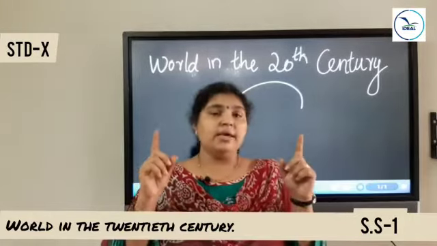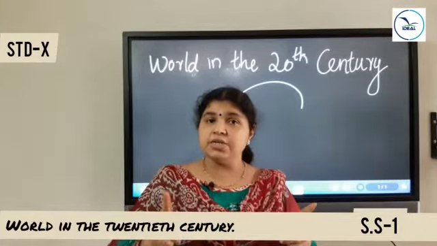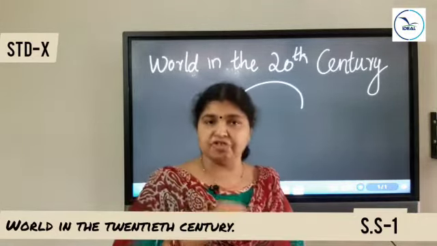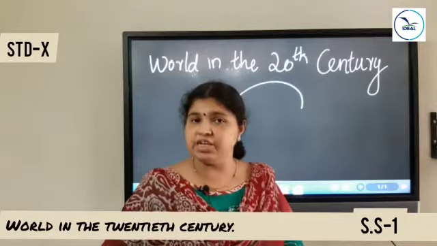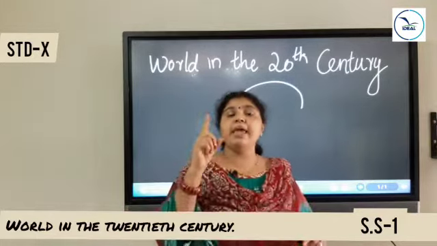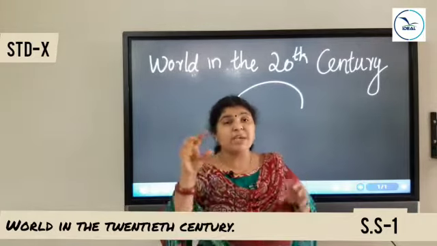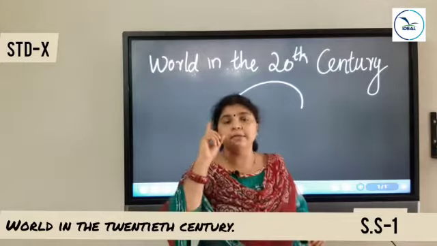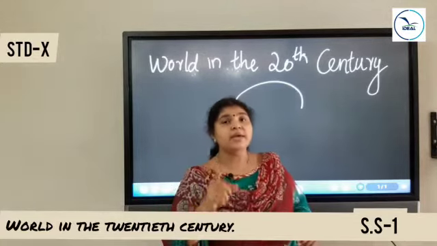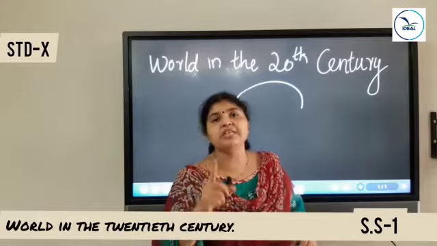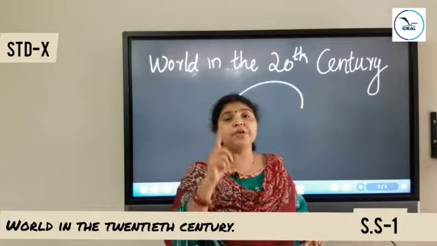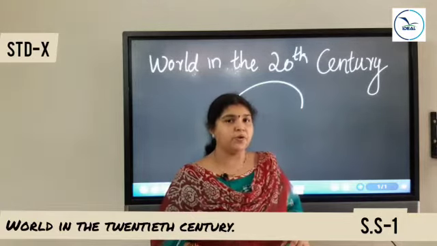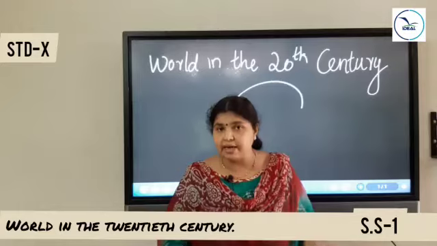So the European countries established trade relations with Asian, African, Latin American countries. First they established trade relations. Later they made these weak countries their colonies by using political and military power. Slowly, Asian, African, Latin American countries became the colonies of the European countries. This process is called colonialism. So first we learned capitalism.